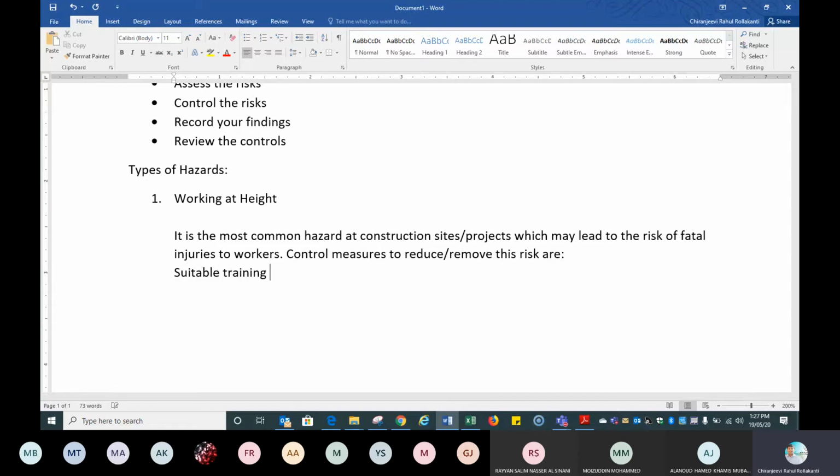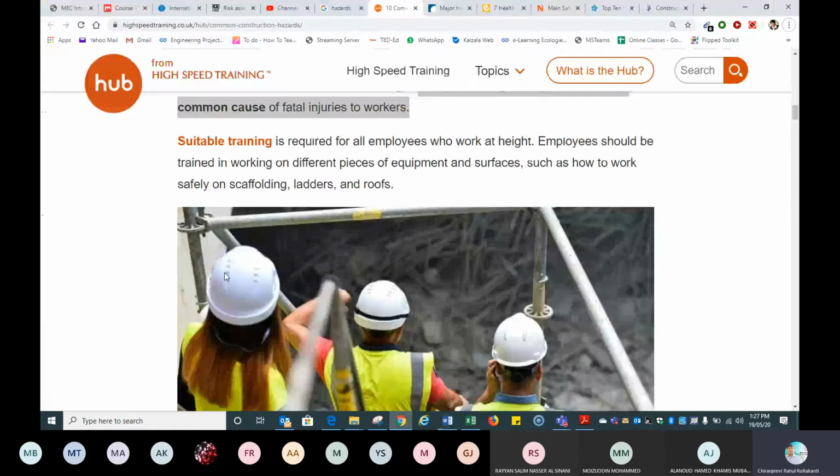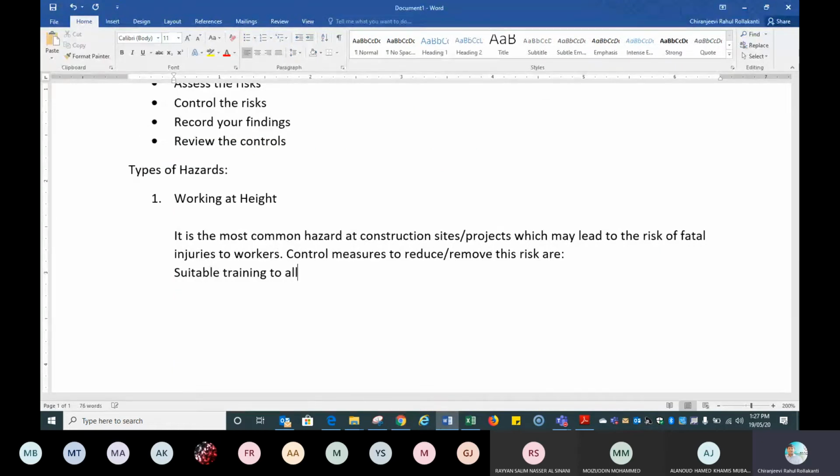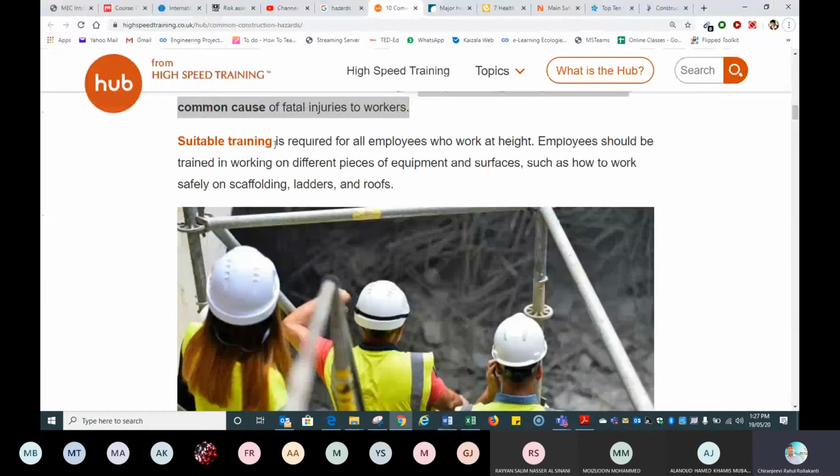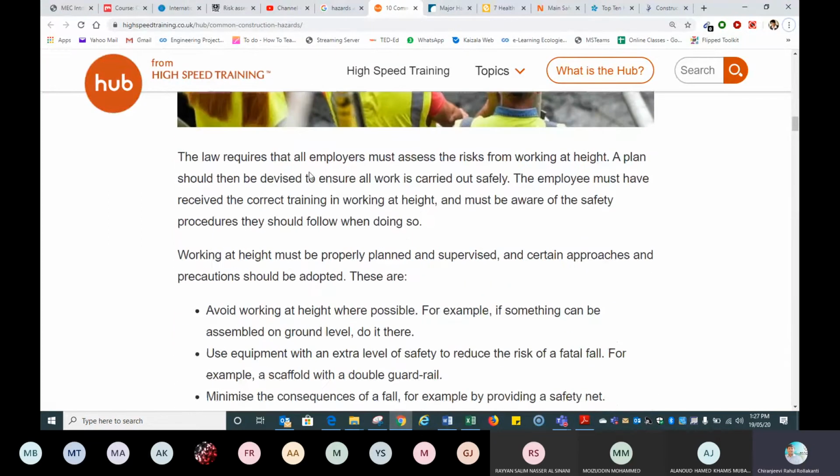Suitable training to all employees and workers. Then employees should be trained in working at different places, such as how to work. Don't try to explain all these things. Brief this all in one word: suitable training for employees and workers.